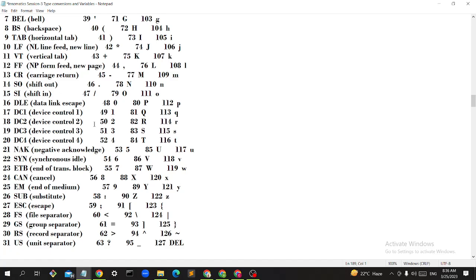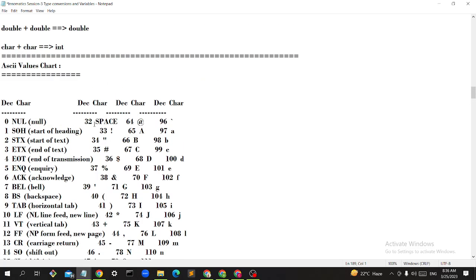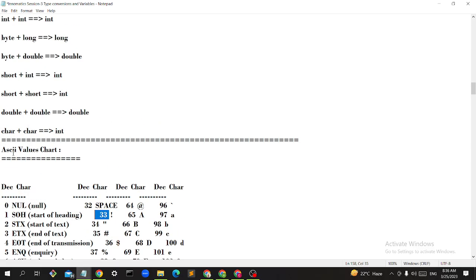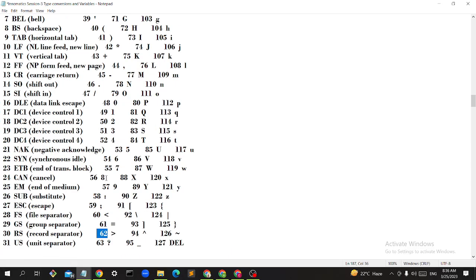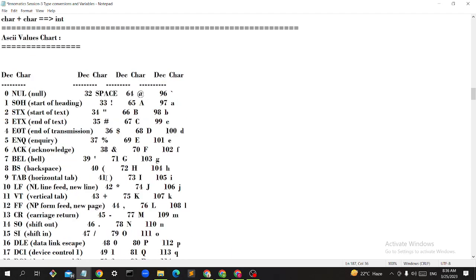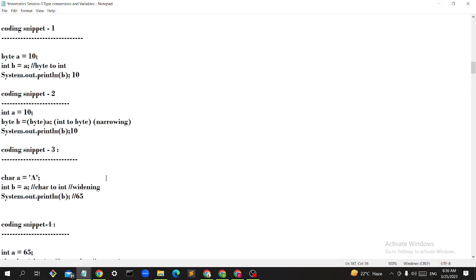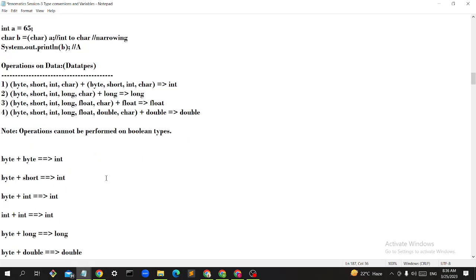It has come like this. It's very messy, but you can find it out. Like for question mark, 63. Better to remove it from here. We'll take a screenshot from Google. Yeah, you can search it in Google, not a problem. Yeah, so this is okay.